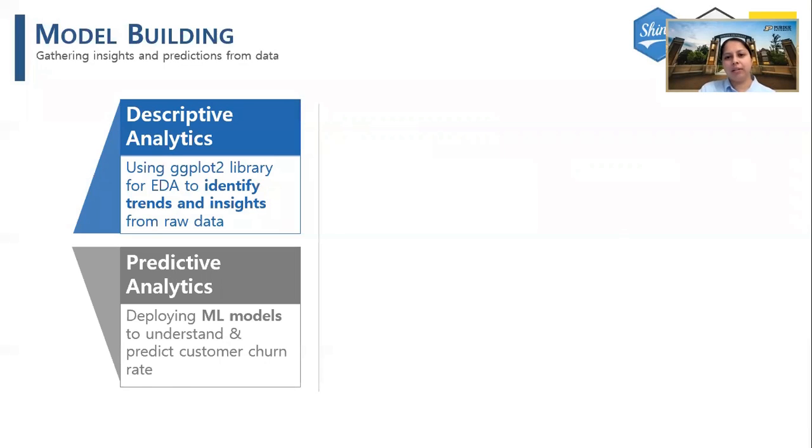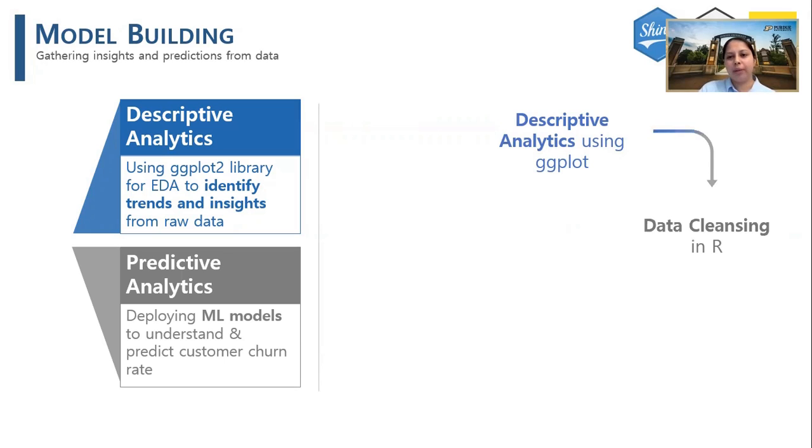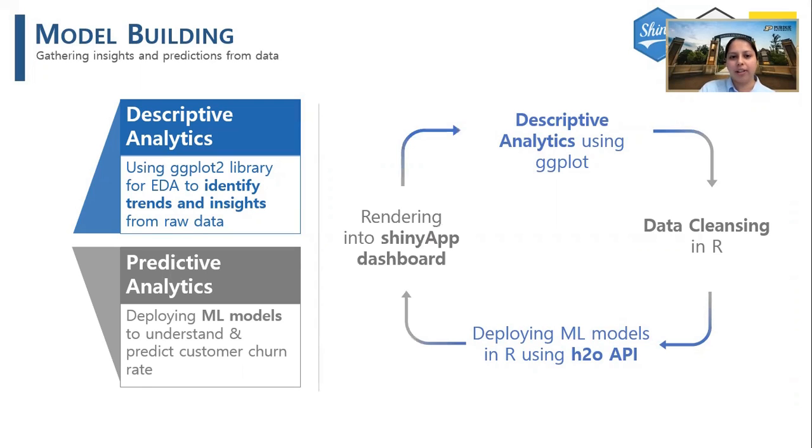First and foremost, we cleaned the raw data that we had with us. The purpose of the cleaning was to correctly categorize all the variables that we were going to perform analysis on. For descriptive analytics, we used the ggplot library functions to create various graphs and understand the data more, basically to explore the data. For predictive modeling, we used H2O APIs, which we just saw in the dashboard. We primarily used three models, which were deep learning, random forest, and the gradient boosting model. All these were rendered onto the Shiny app dashboard, which we have just seen.